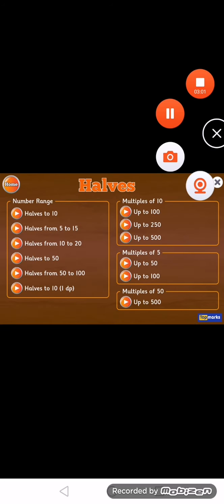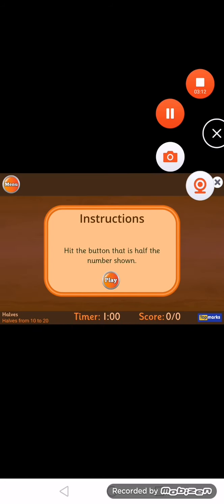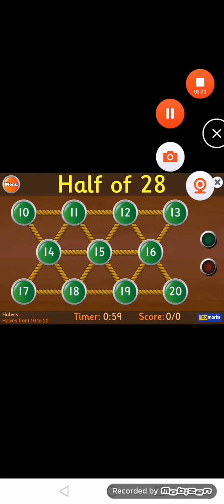Okay, in halves, let's do 10 to 20. Halves from 10 to 20. Instructions: hit the button that is half the number shown. Let's play. Half of 28 is 14.